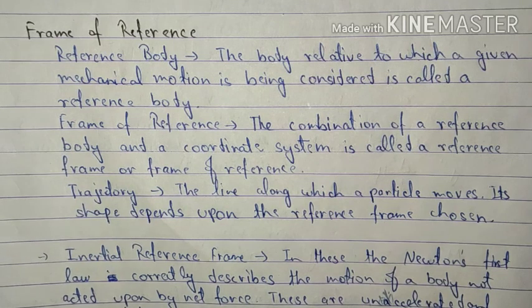Next is trajectory. You must have come across this word. The line along which a particle moves is known as trajectory. Its shape depends upon the reference frame chosen.